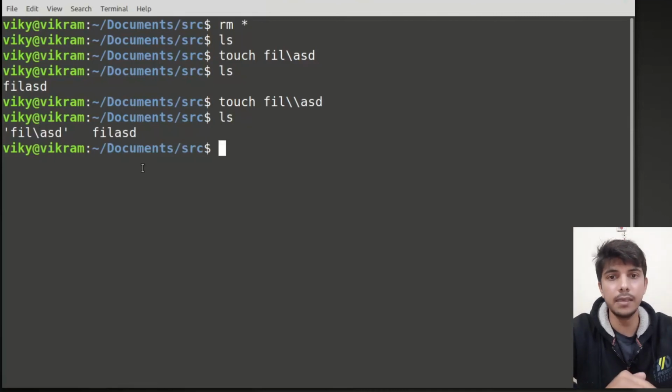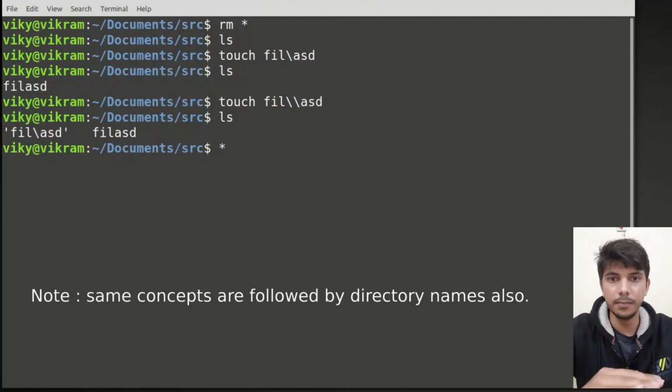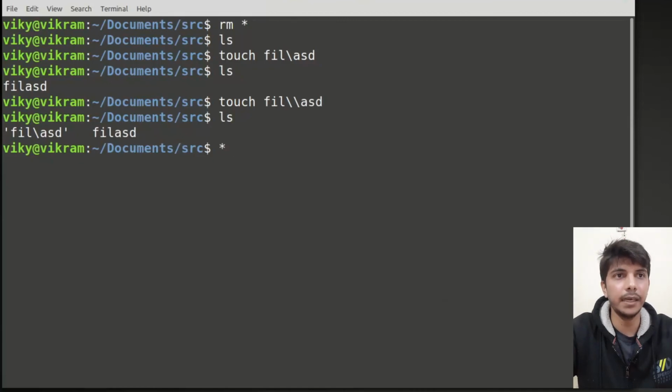So whenever there is a wildcard in any expression and you don't want to use it as a wildcard but want to use it as a normal character, for example asterisk, which by default will be treated as a special or wildcard character, but I don't want the shell to treat it as a wildcard, what I will do is use the escape. Similar to that, if I don't want to use the question mark wildcard but I do want to use the question mark, then you can use the escape. It is also valid for normal characters like backslash a, as we see here that when I used backslash a, it is basically removing the backslash and then writing the a.